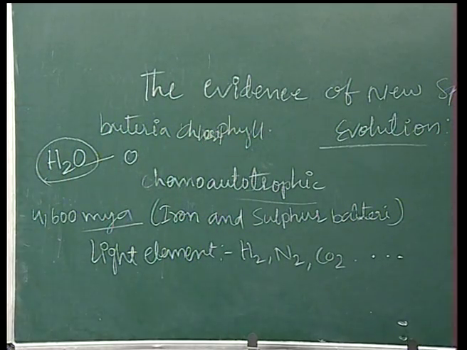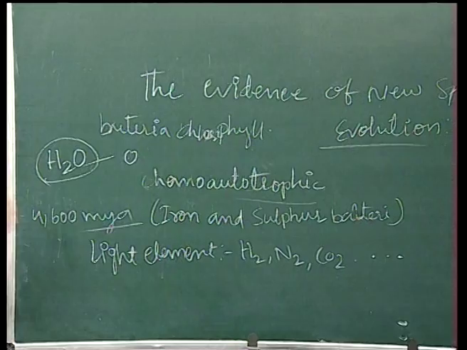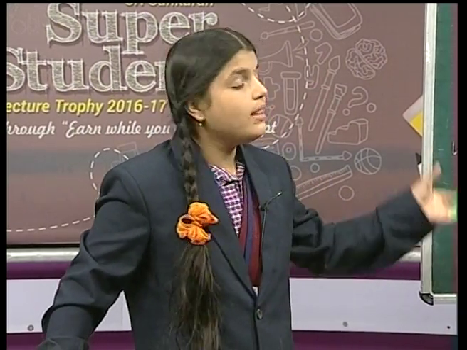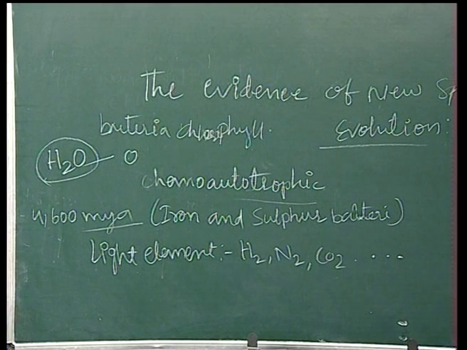Bacteria chlorophyll. That means these bacteria are presented after iron and sulfuric bacteria. These bacteria also use chemical energy, but not from CO2. They use energy from solar energy, the natural energy we get from the sun, right? So after they used this energy, after they used solar energy, they converted into a bacteria.